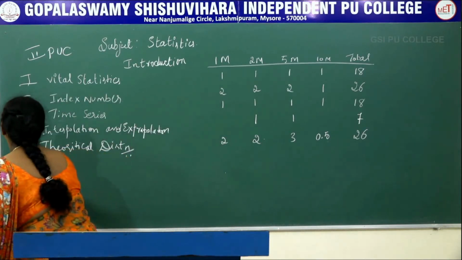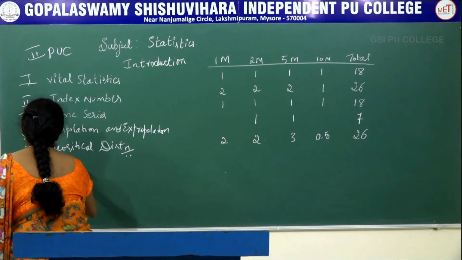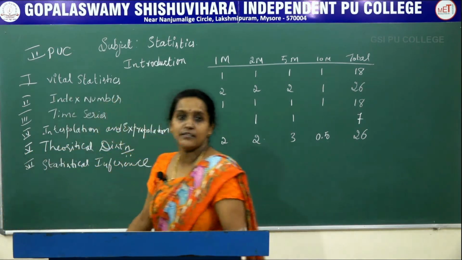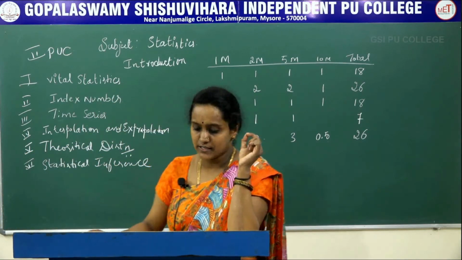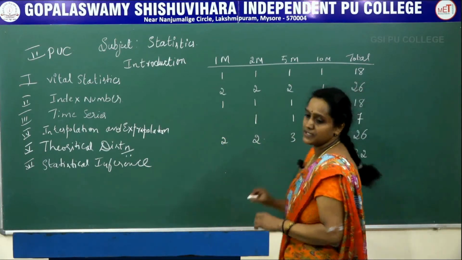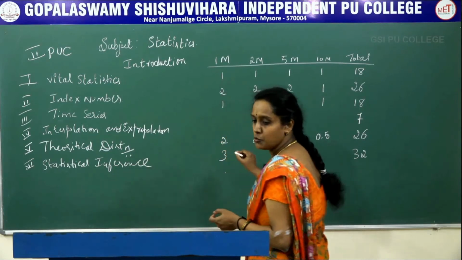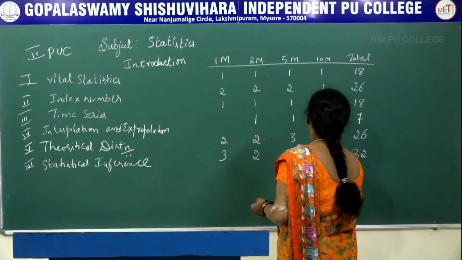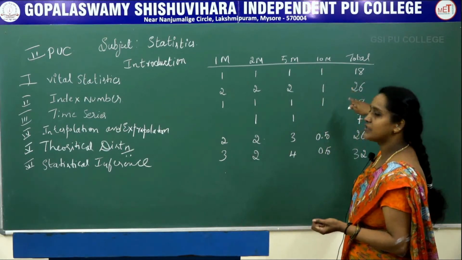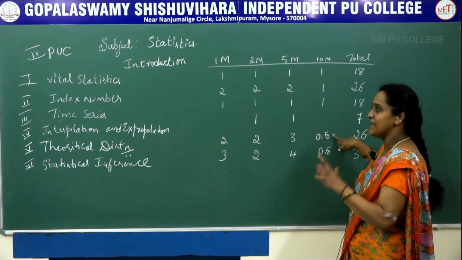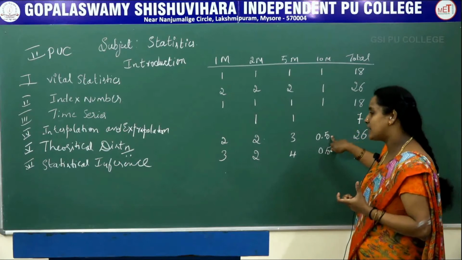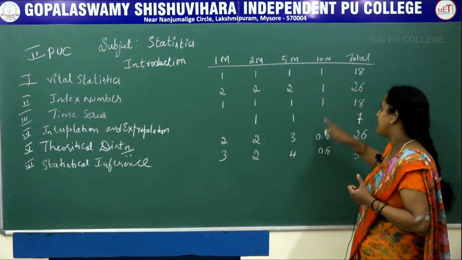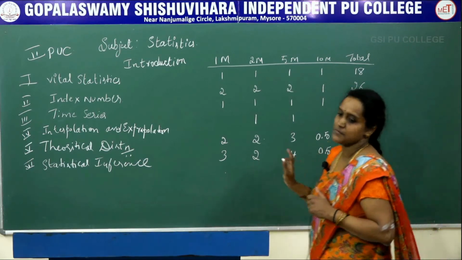And the 6th chapter is statistical inference. The weightage of this chapter is 32 marks, that is 1 marks 3 questions, 2 marks 2 questions, 5 marks 3 questions, 4 questions, and 0.5. Under 10 marks the fourth problem will be A and B. The A part will be from theoretical distribution and the B part will be from statistical inference. So it is 0.5, 0.5 under 10 marks. In total we have 4 10 marks problems.